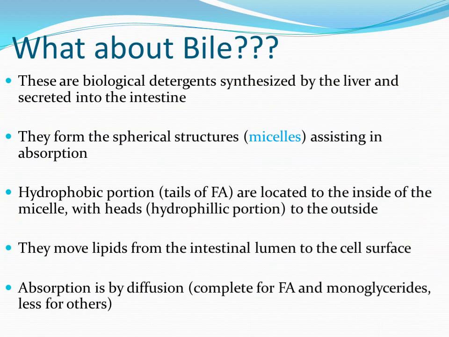Now we can see the role of bile in fat digestion and absorption. Bile are biological detergents synthesized by liver and secreted into the intestine. Bile secretion is composed of bile acid. Bile acids are nothing but cholic acid and chenodeoxycholic acid. These bile acids are synthesized from cholesterol precursor. When these bile acids are conjugated with sodium and potassium salts, they are considered as bile salt. Bile acid and bile salt together play an important role in emulsification and micelle formation.